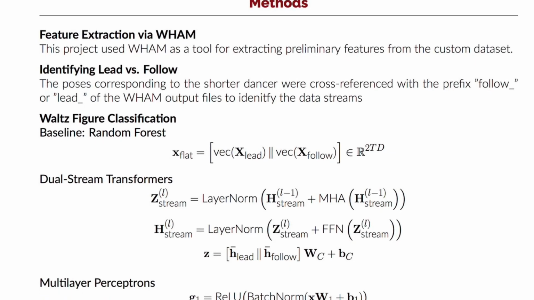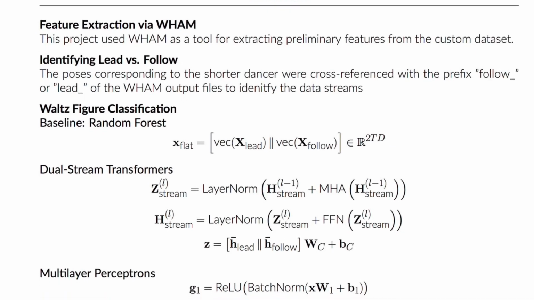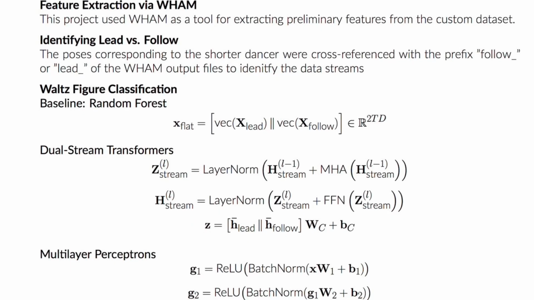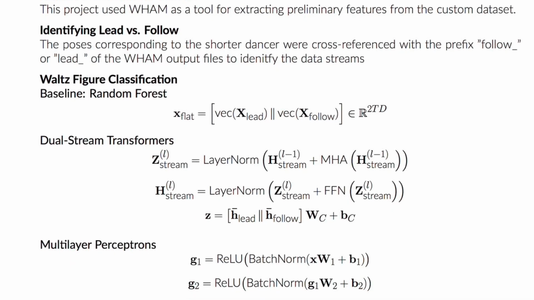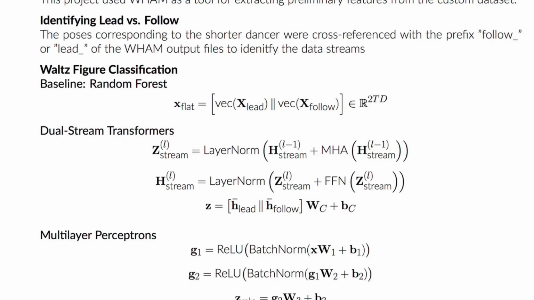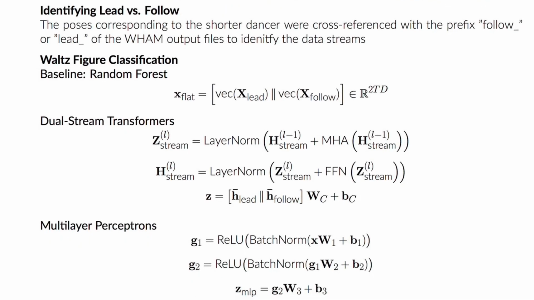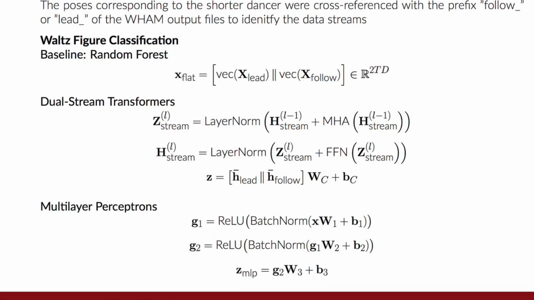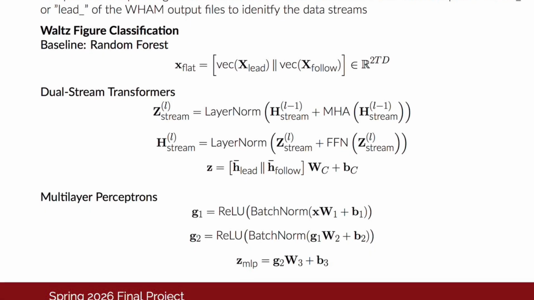Methods. A custom dataset was used, to be elaborated on in the next section. Feature extraction was performed via WAM, then a basic algorithm was used for identifying the lead and follow, because WAM may scramble the order. Finally, 3 models, a random forest, a dual-stream transformer, and an MLP, were used to classify the data separately.